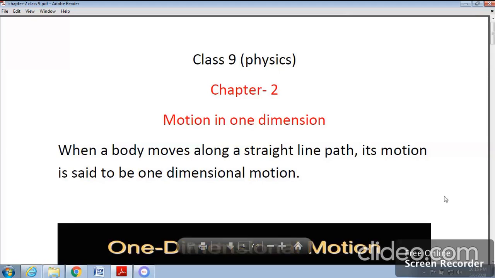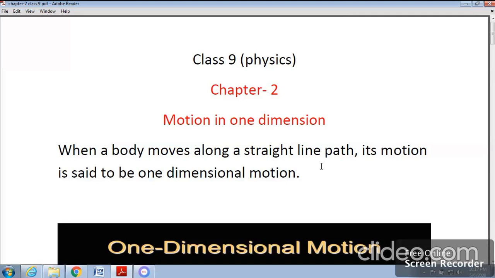Hello students, today we'll start chapter 2, motion in one dimension. From the heading only you can see two terms are there, one dimension and motion. So, one dimension: when a body moves along a straight line path, its motion is said to be one-dimensional motion, or it is also called motion in a straight line or rectilinear motion.